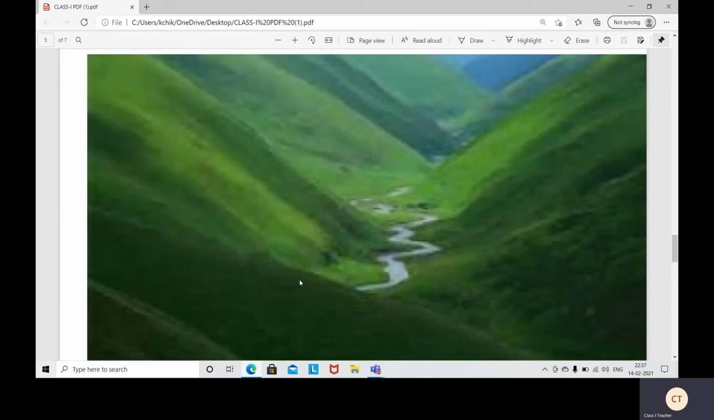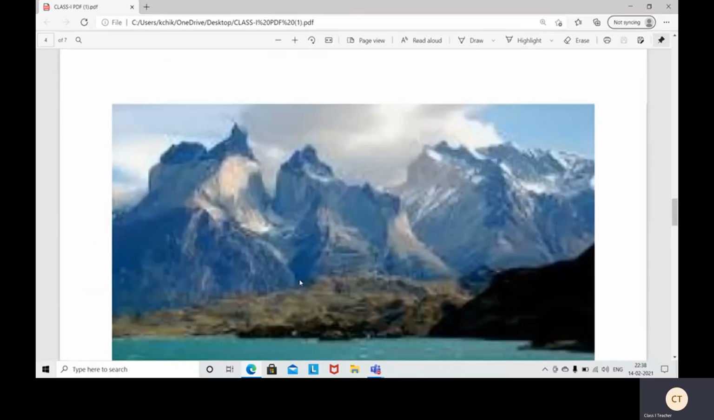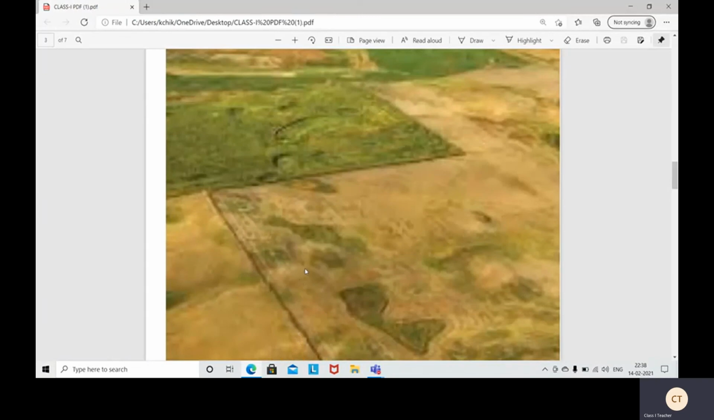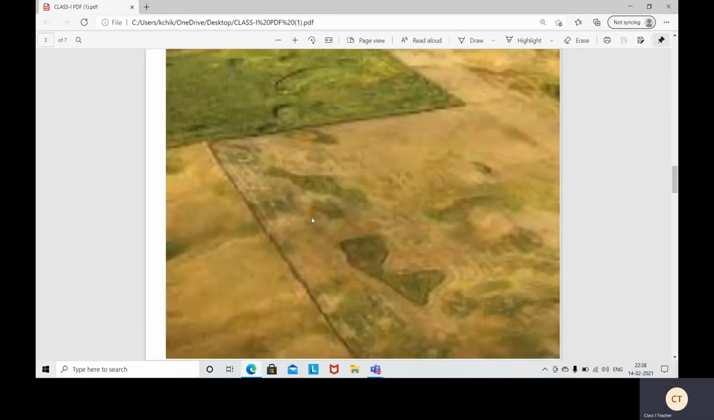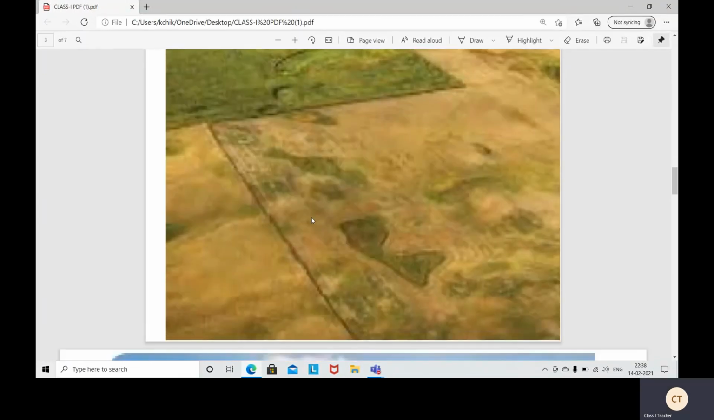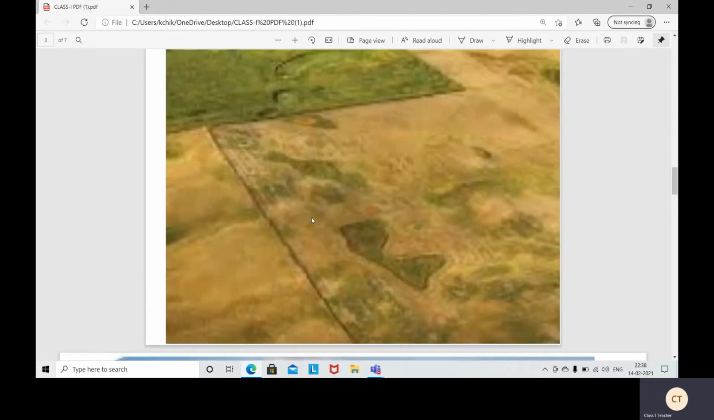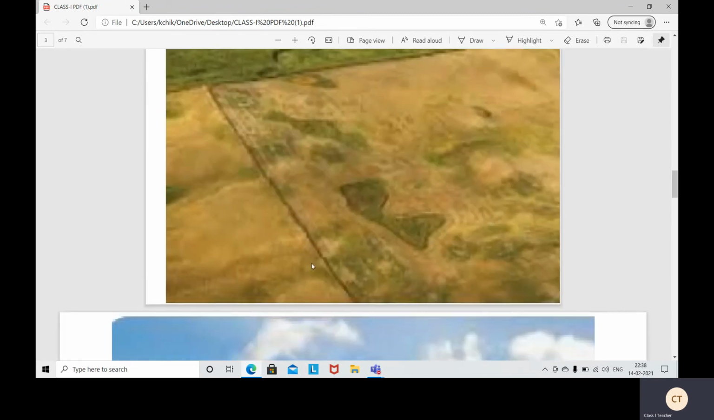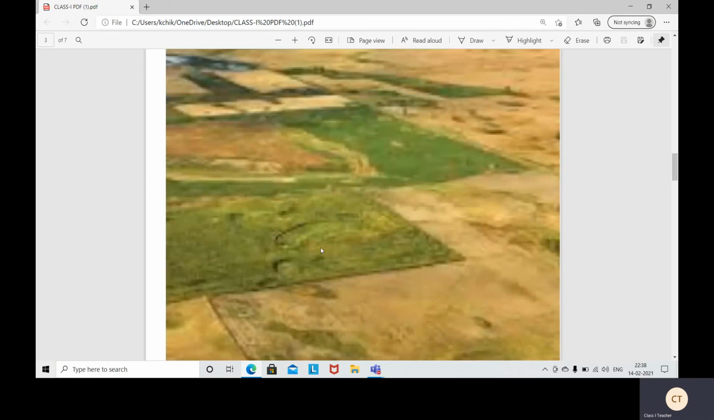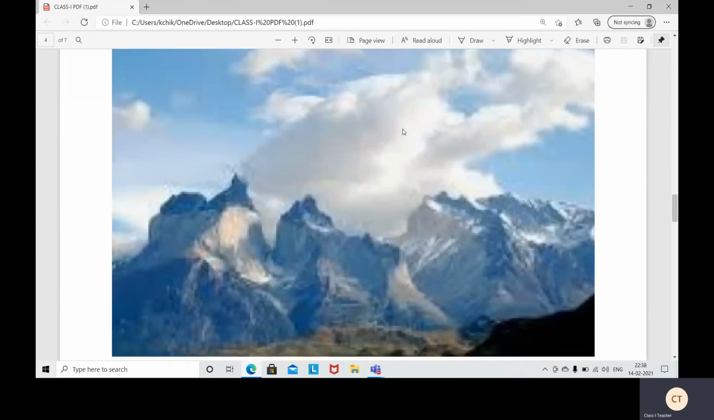See here, once again we see the landforms. What is this? This is plains. This is the image of plains. See here. These are flatlands. Flat. Next one is mountains. See here.